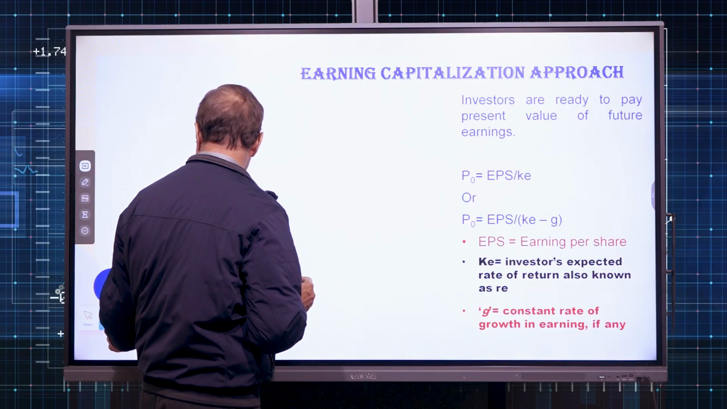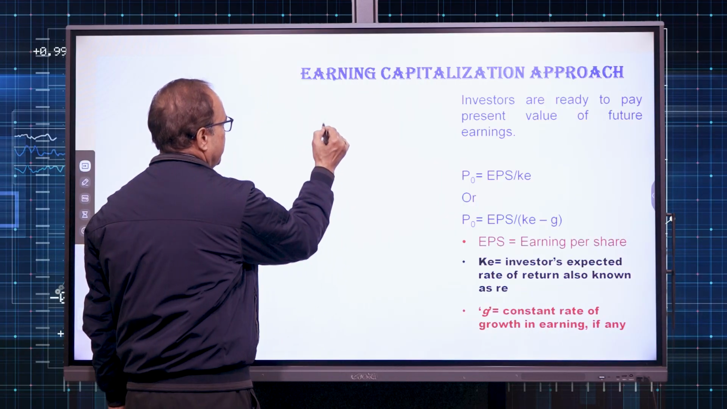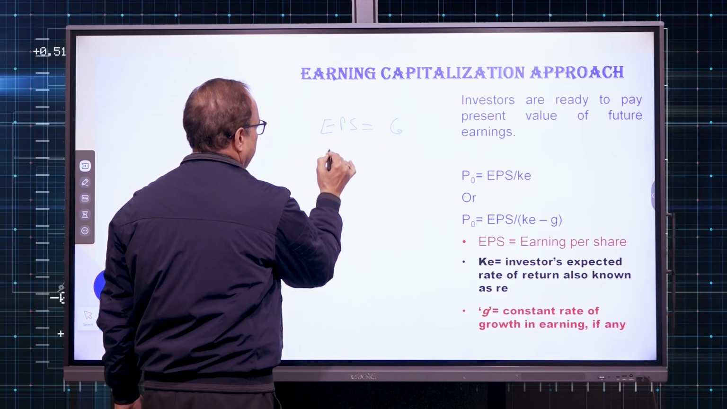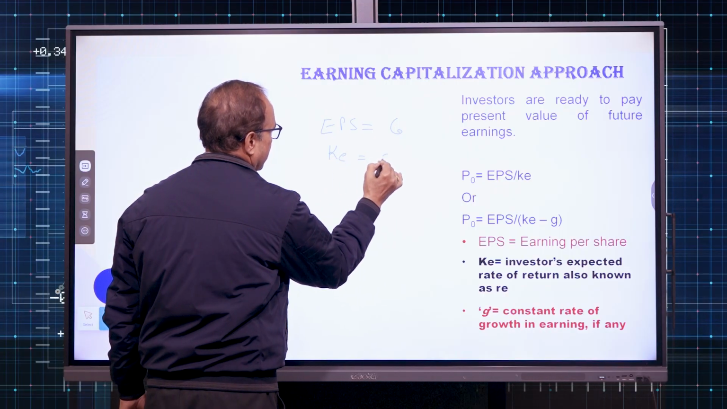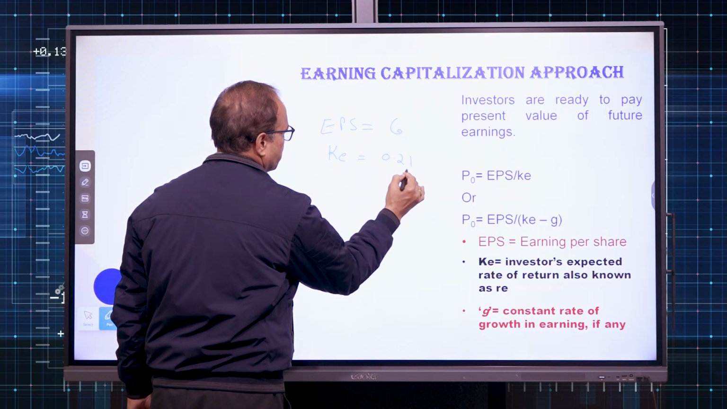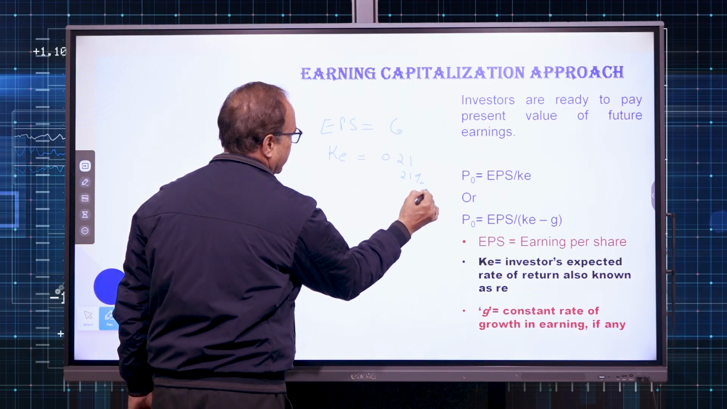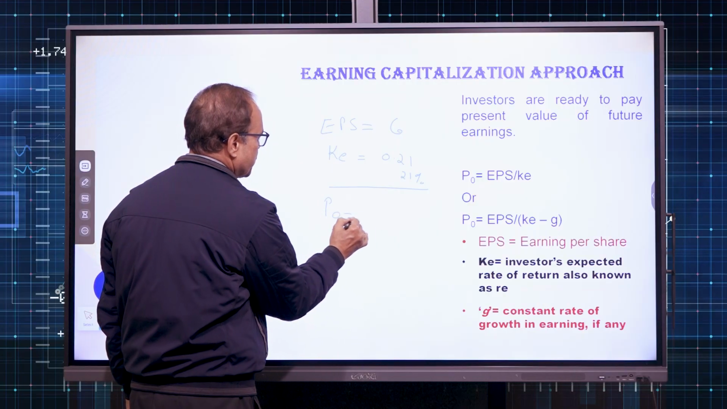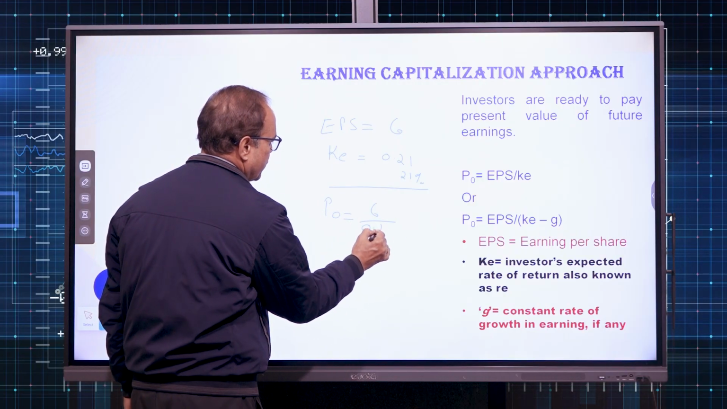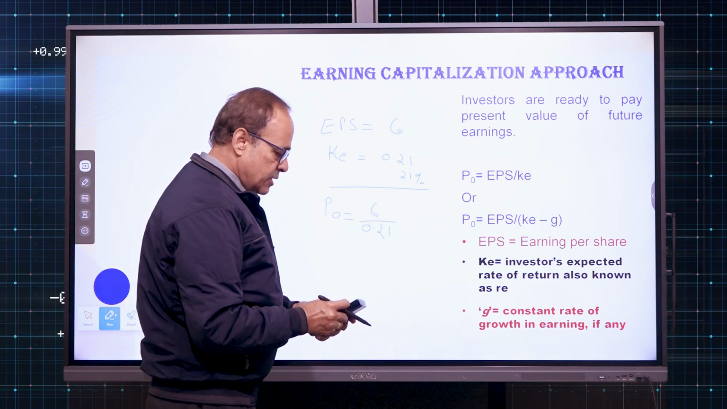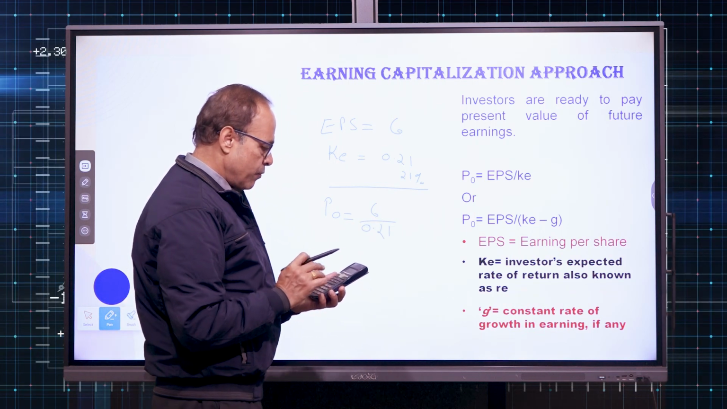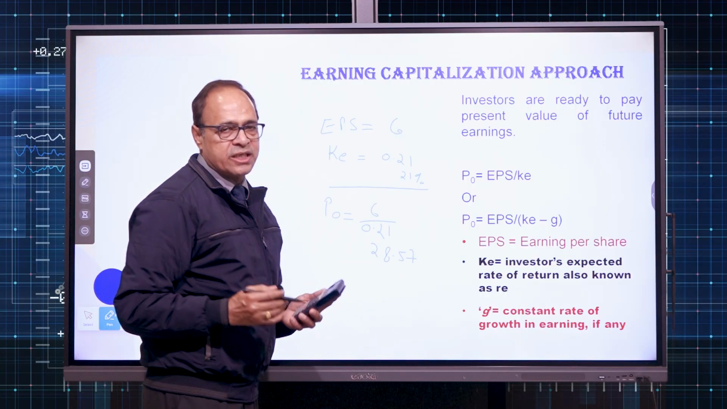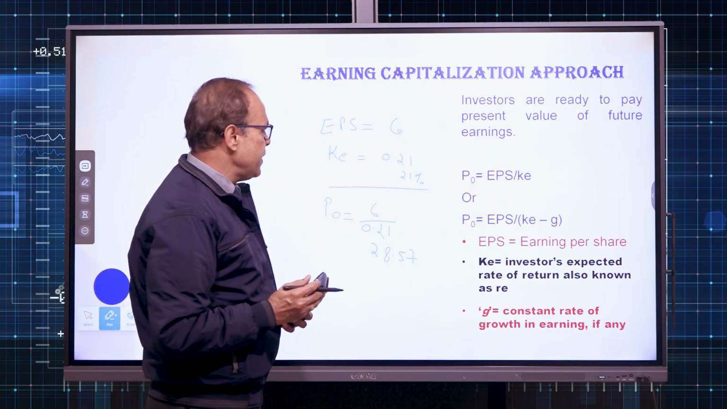So, let us assume that earning per share is 6. Investors are expecting 21% return, that is 0.21 on their investment. According to earning capitalization approach, value of equity share for this investor is like this: 6 divided by 0.21, 28.57. So, there is one investor who is looking at the share this way.